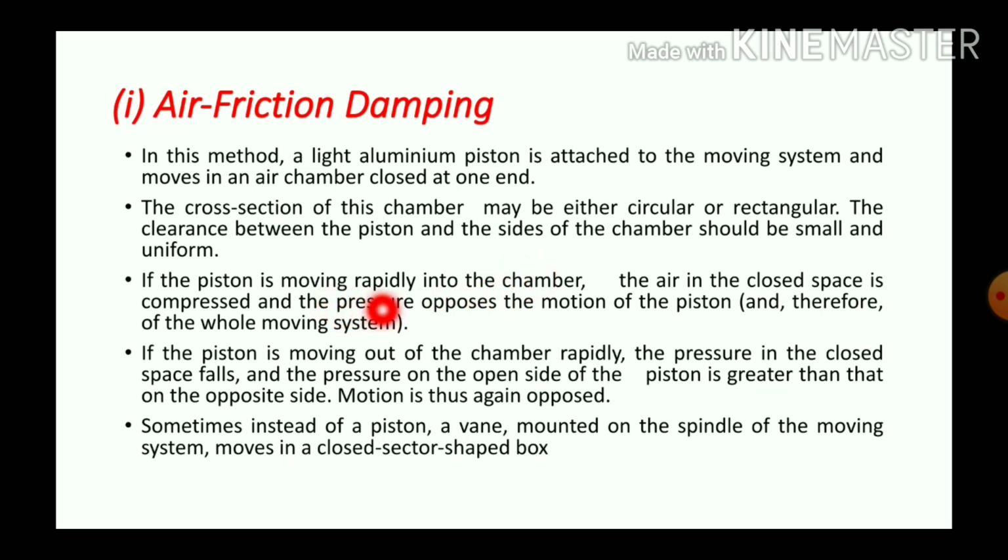If the piston is moving rapidly into the chamber, the air in the closed space is compressed and the pressure opposes the motion of the piston and therefore of the moving system. And if the piston is moving out of the chamber rapidly, the pressure in the closed space falls and the pressure on the open side of the piston is greater than that of the opposite side. Motion is again opposed. Sometimes instead of a piston, a vane mounted on the spindle of the moving system moves in a closed sector shaped box, which is also used.